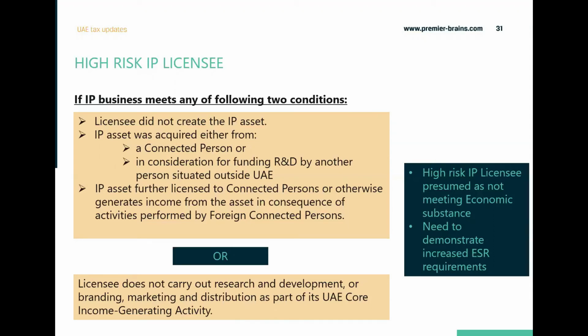And further, that IP asset has been licensed to a connected person and you are generating an income out of that. Or if the UAE licensee does not carry out any research or development or branding and marketing as part of the activity which they are conducting in the UAE. So with either of the two conditions, you would be considered a high risk IP licensee.